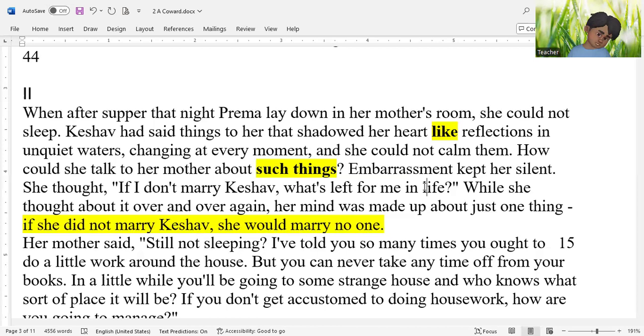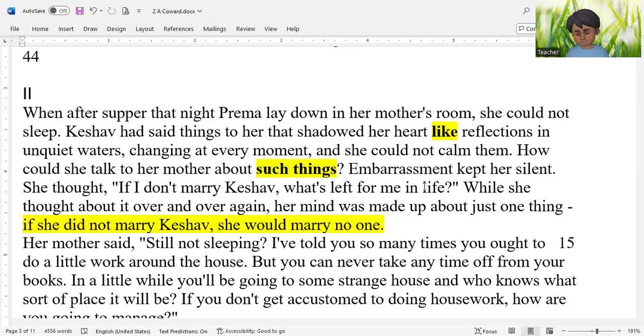You can look at this sentence from two sides. If you look from traditional ideology, you can say that Prema is a very sincere girl. She is dedicated to Keshav. She is willing to give up her life for Keshav. And if Keshav does not marry, Prema won't marry anybody else. But at the same time, if you look at this line from modern ideology, do you think a girl today should go like this?